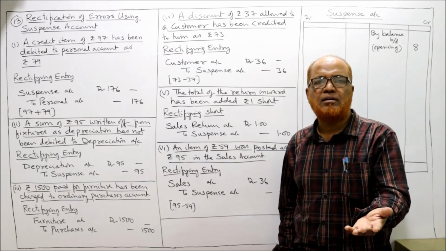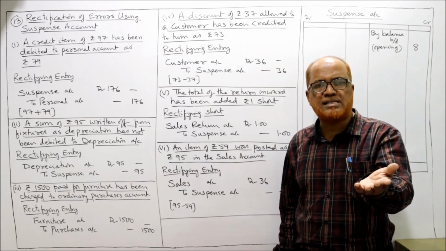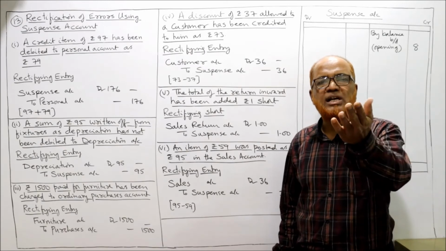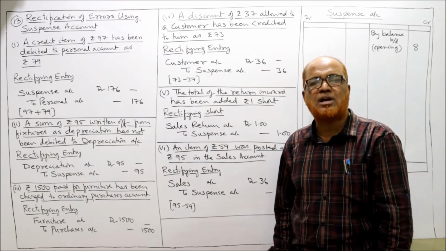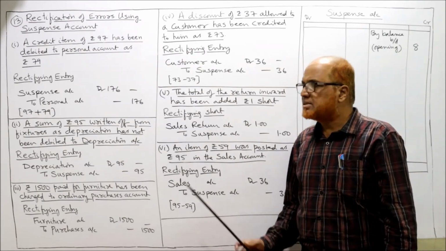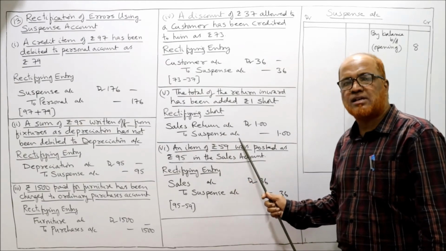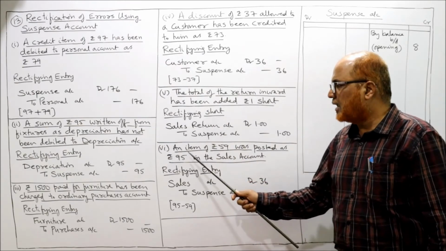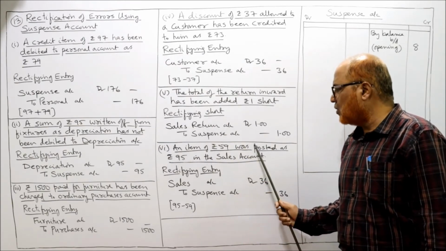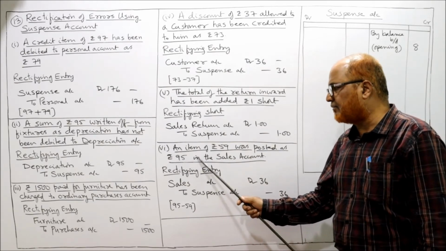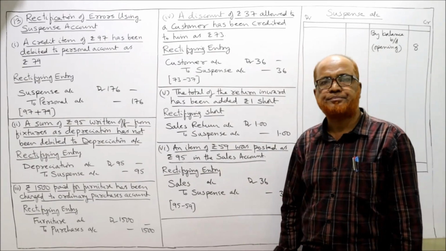Because we have taken 1 rupee less, now we debit it. So sales return account debtor to suspense account 1 rupee. That's all. An item of rupees 59 was posted as 95 in the sales account.